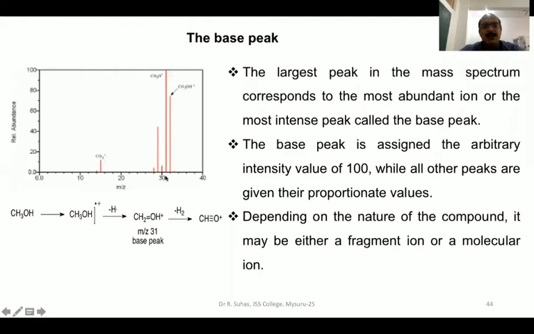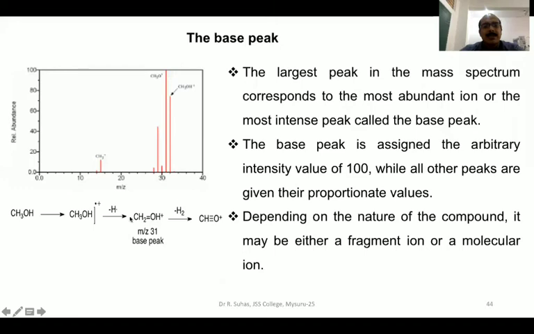When you plot such a thing, you will see that many peaks will be observed. Among all the peaks, only one peak or sometimes two peaks will show very high intensity, which is arbitrarily assigned as 100. Such a peak is known as the base peak. So, the largest peak in the mass spectrum corresponds to the most abundant ion or the most intense peak, and that is called the base peak.